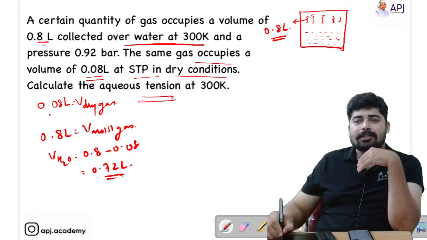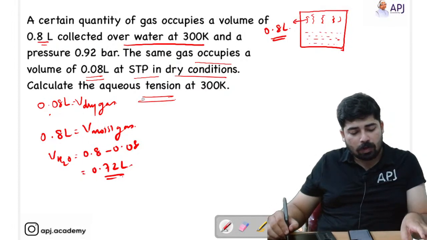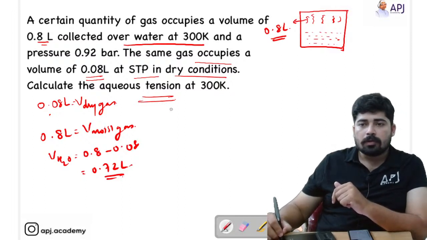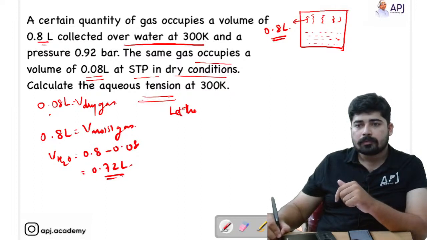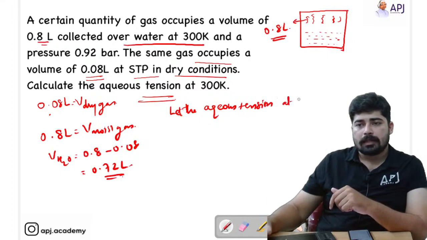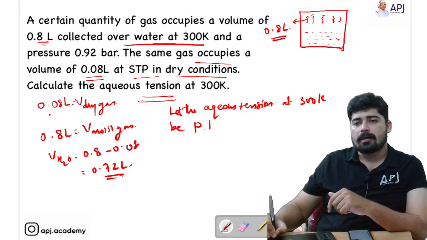Calculate the aqueous tension. You have to calculate the pressure exerted by the water vapor, is what we have to find. Right. So let the aqueous tension at 300 Kelvin be P bars.